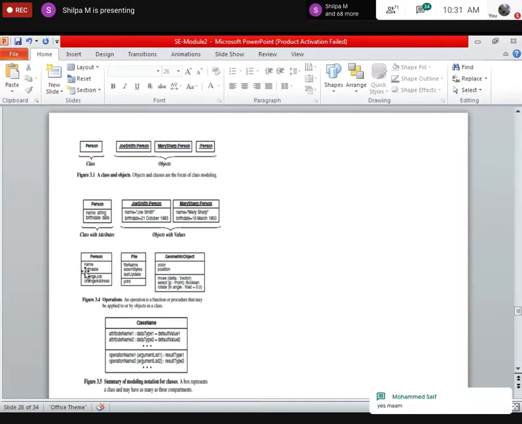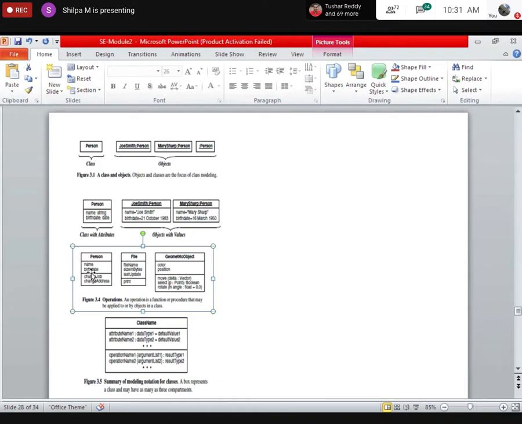Similarly, not only attributes, we can have operations associated with the class. Let's take the third diagram. If you see, the person has the attributes name and date of birth. Along with that, he has two methods or operations. One is change of job and the other is change of address.